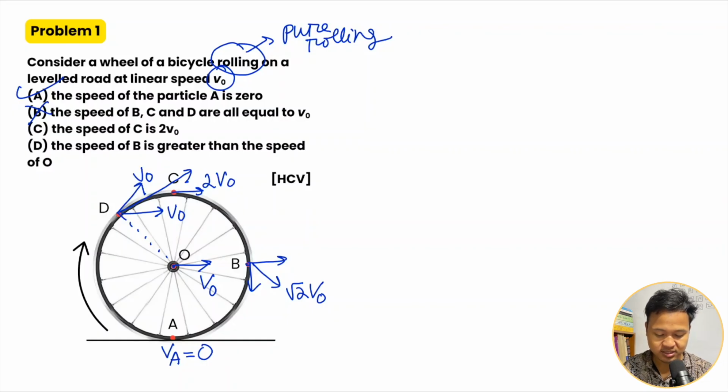Option B is incorrect. The speed at C is 2V. C is the topmost point, where it is 2V. So now this is correct. Okay. So C is correct. The speed of B is greater than that of O. O is the center. So O speed is V naught and B speed is root 2 times V naught. So here it is correct. Okay. B is greater than D or O. Root 2 into V naught is greater than V naught. Okay. So the answer is A, C, and D.